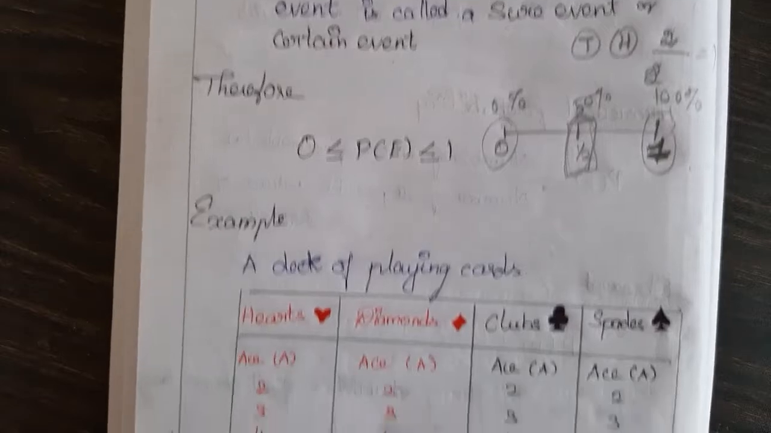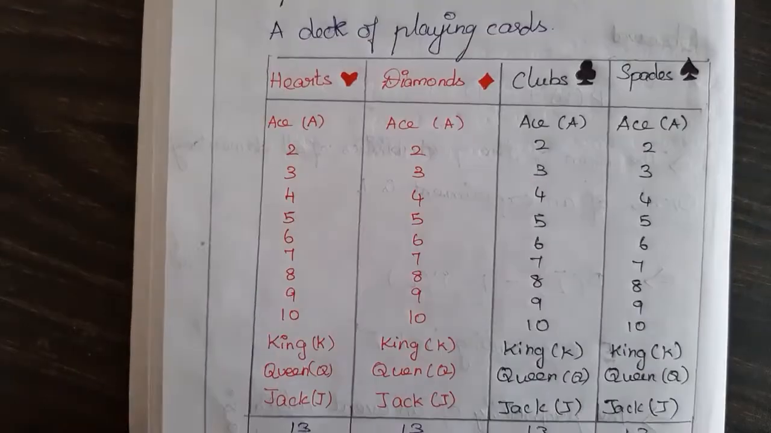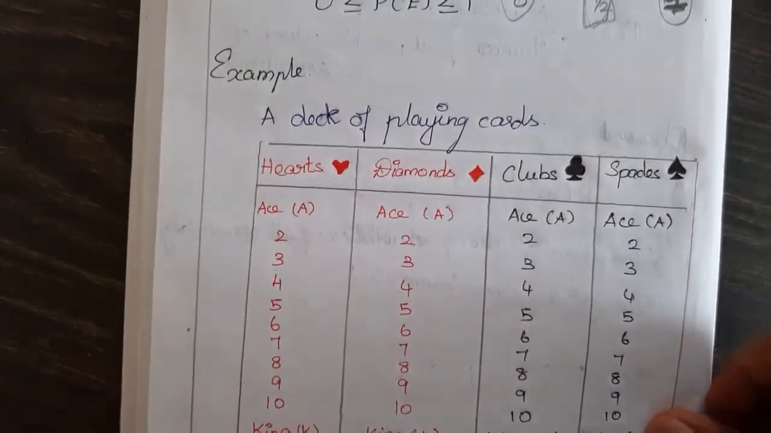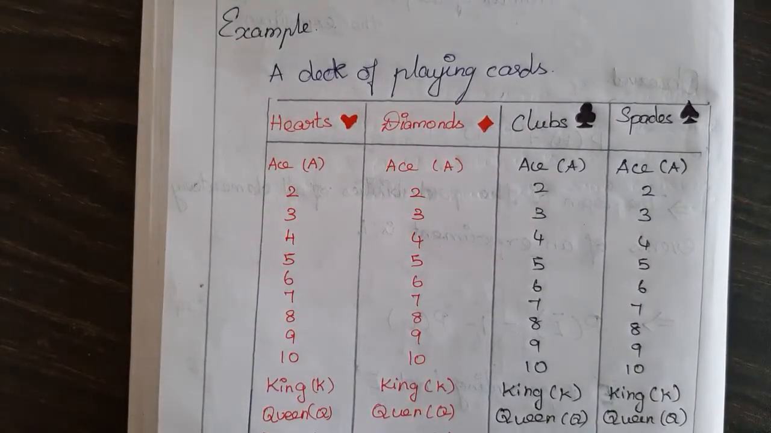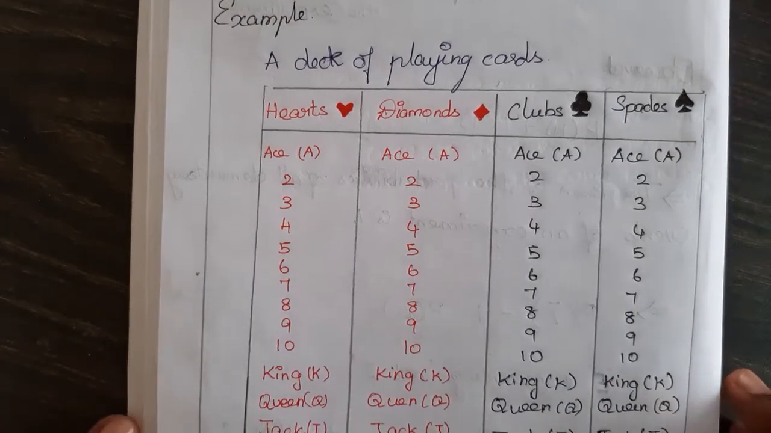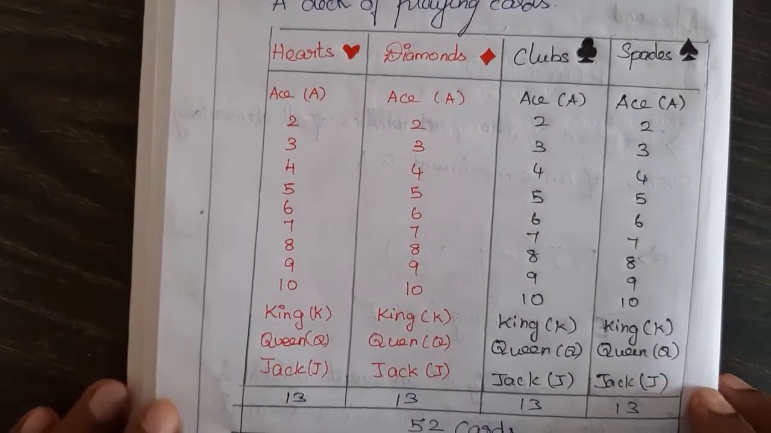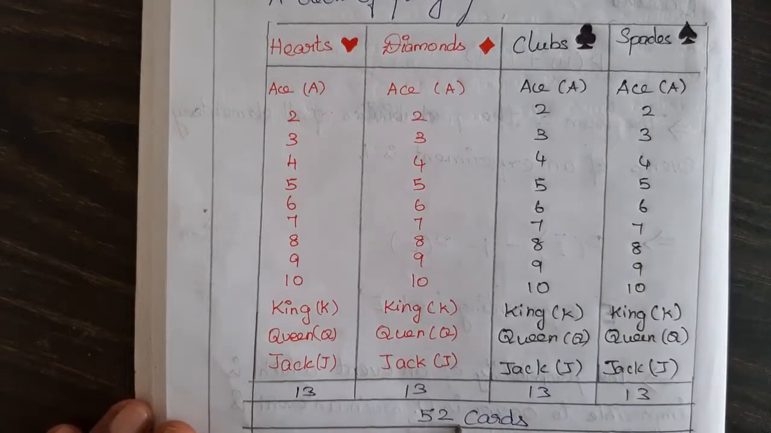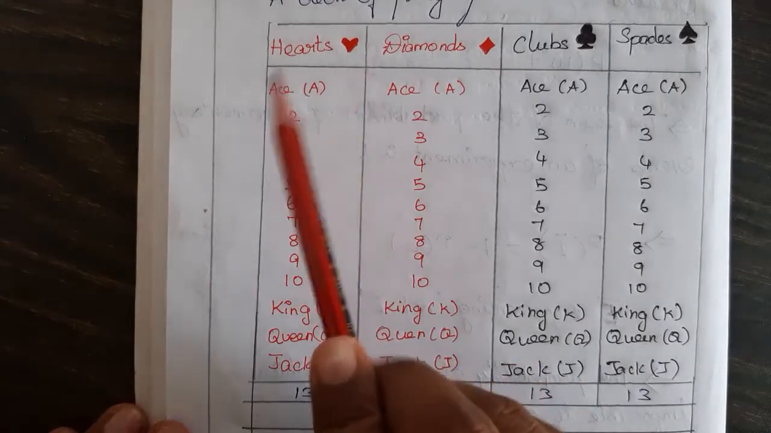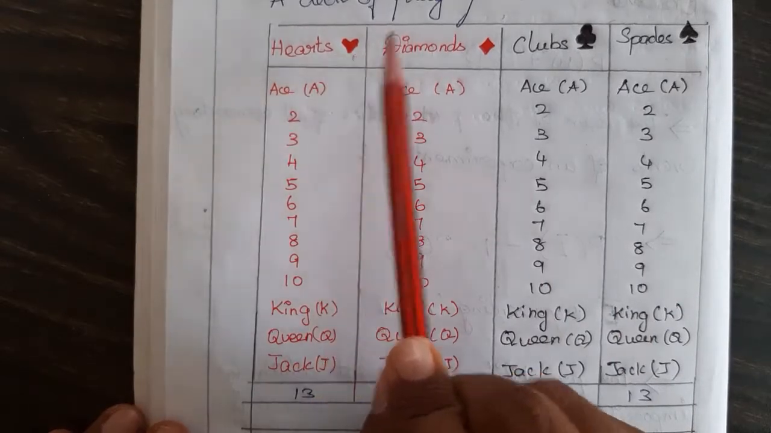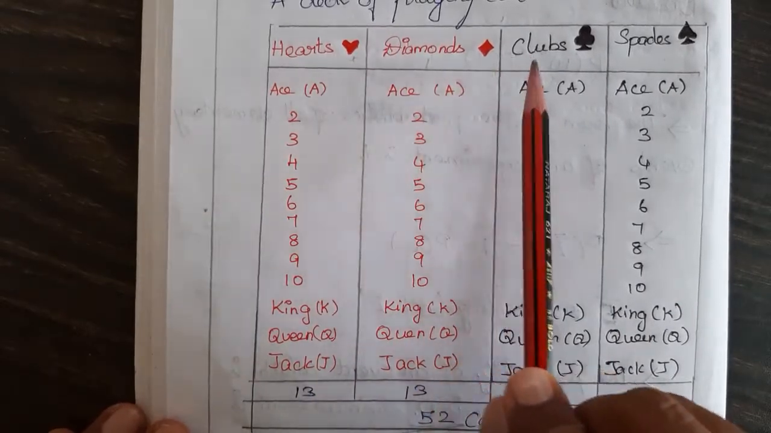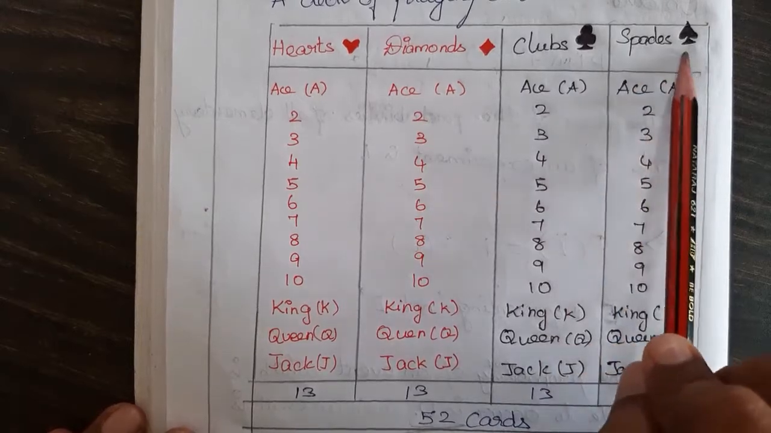So here we'll go for some most repeated examples. A deck of playing cards. The playing card is a famous game chosen for proving probability. In a deck of playing cards, there will be a total of 52 cards. It contains 4 suits. The first suit is heart, which will be red. Diamond will also be red. Club will be black, and spade will be black.